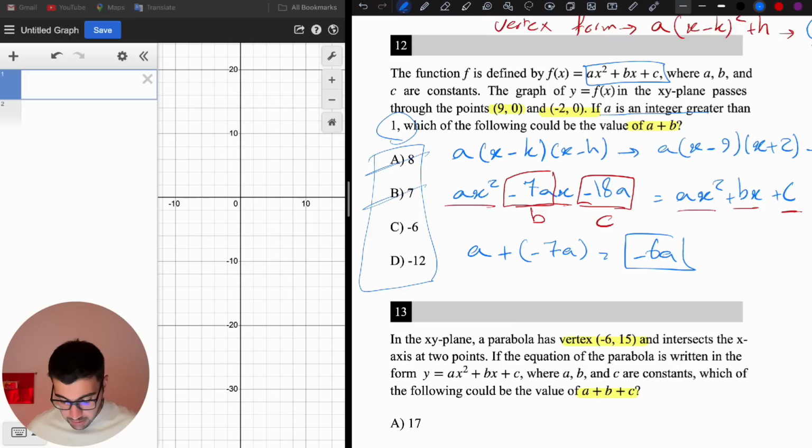We have negative 6 and negative 12 left. To get negative 6, a should be 1. So negative 6 times 1 is negative 6. But a is larger than 1. So negative 6 is out. A is 2. 2 times negative 6 is negative 12. And it's going to be choice D.